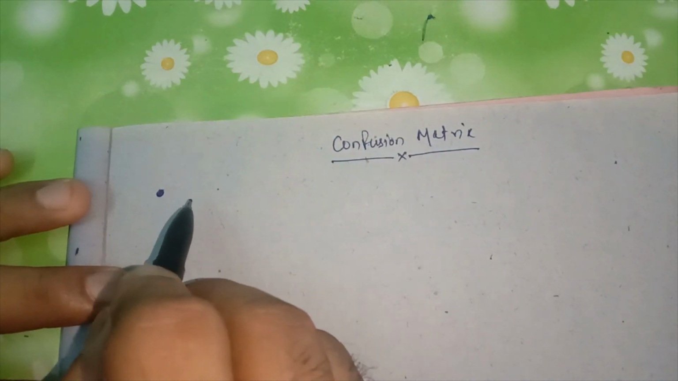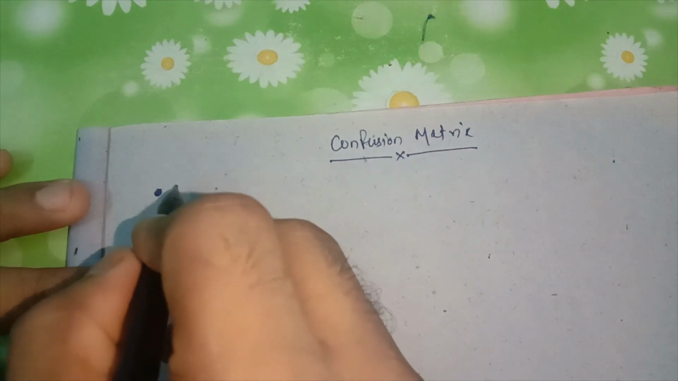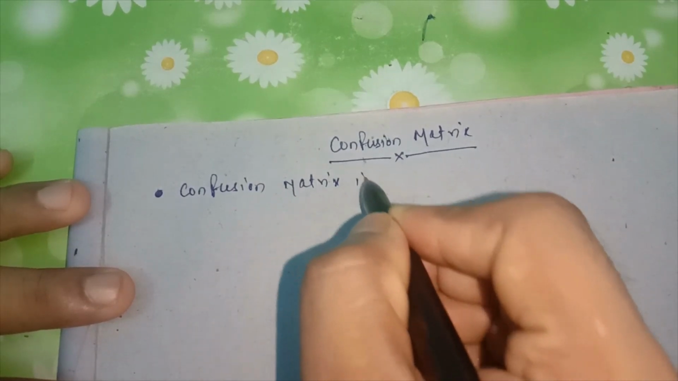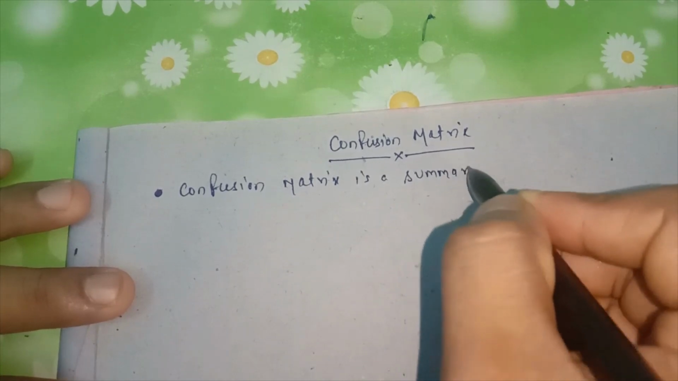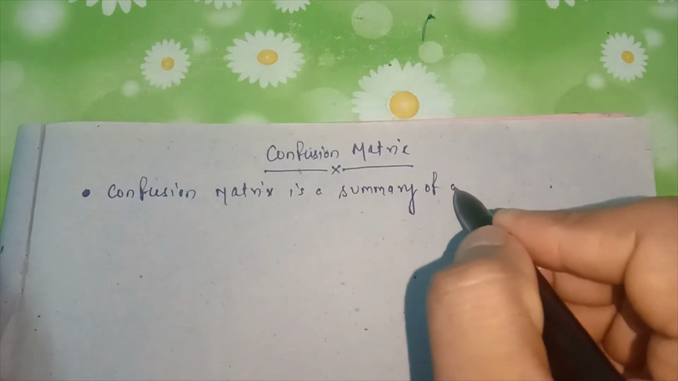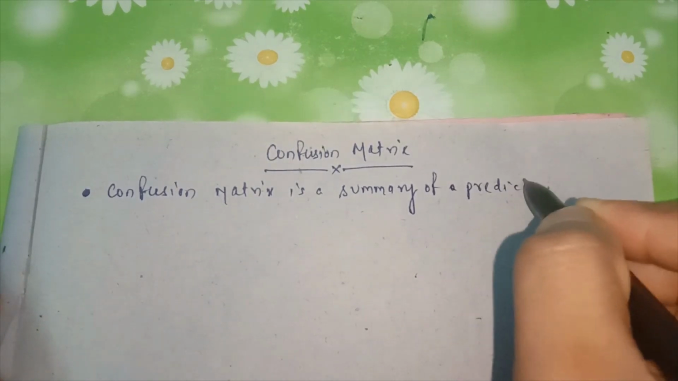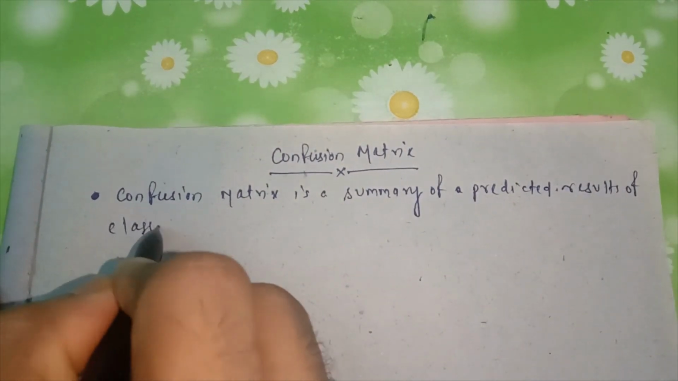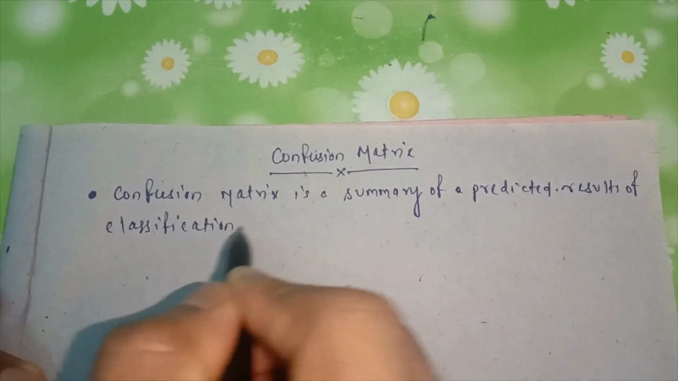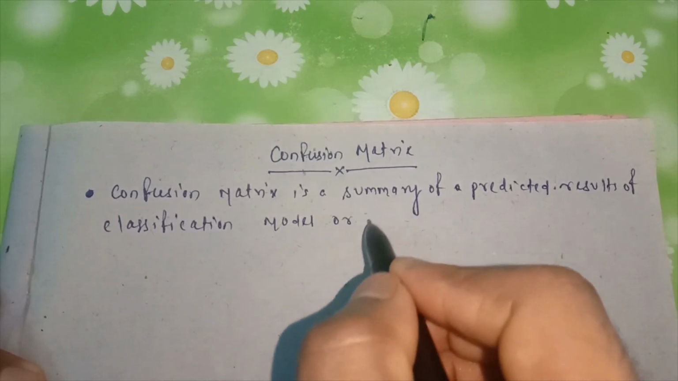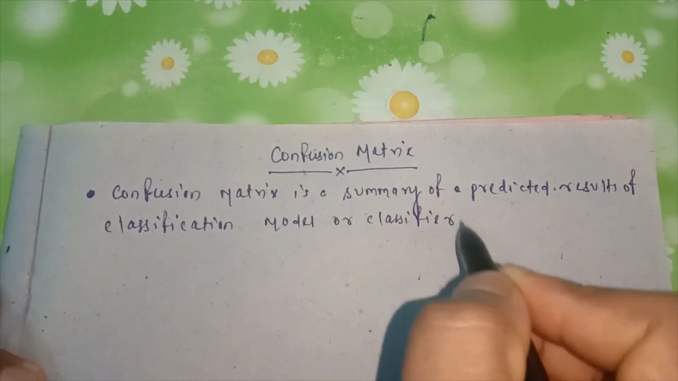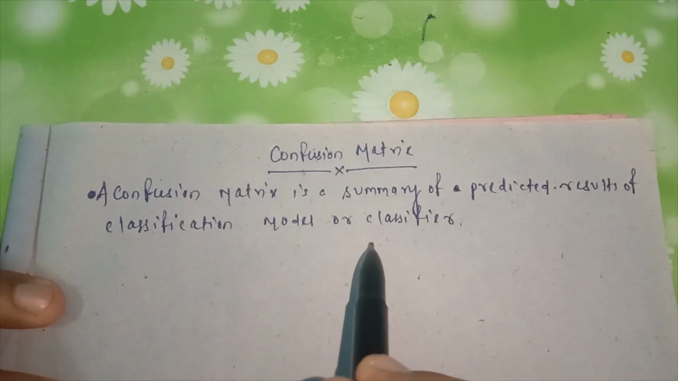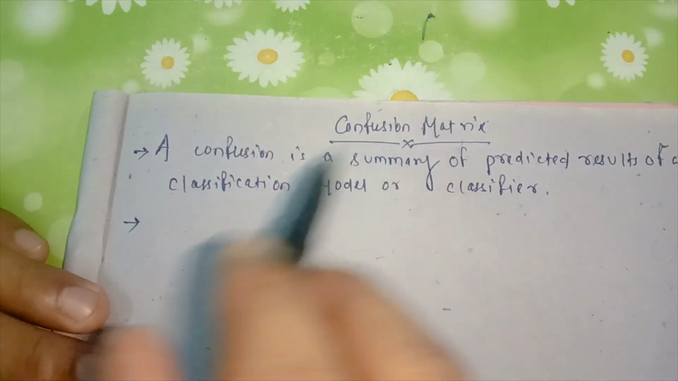We can define the confusion matrix as a summary of predicted results of a classification model, also known as a classifier. What does it mean? The second question is, why is its name confusion matrix?